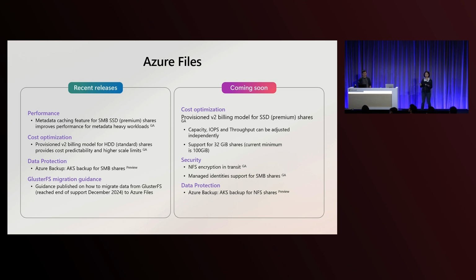And this is something that you don't need to do anything on yourself. That is something on the files side. We are enabling this metadata caching for you instead of some caching enablements that you need to manage. The other area I wanted to touch on, this is one of the most wanted features we hear about, is Azure Backup support for AKS when you use files as your shared PV. So typically by default, if you want to have read-write-many or read-only-many type of PV, you get into files. But then as you're using Azure Backup for your AKS backup, these persistent volumes are not included in your backup.